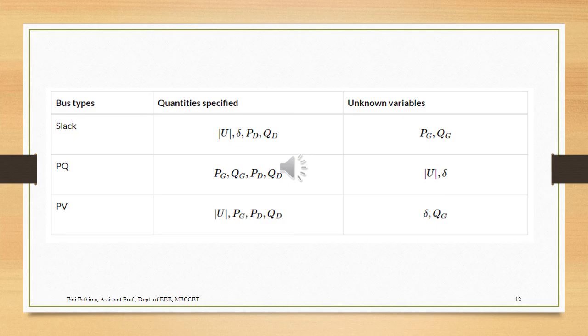For a slack bus, we are given the magnitude of the voltage and phase angle delta, and PD and QD we are assuming, and we have to find out the generated power PG and QG, therefore slack bus. Similarly, for a generator bus also, we have to find out the voltage angle delta and the reactive power. And for a load bus or a PQ bus, we are given the active and the reactive components of the power in the particular bus, but we have to find out the voltage magnitude and the phase angle delta.